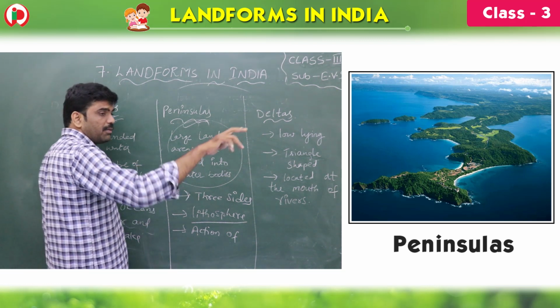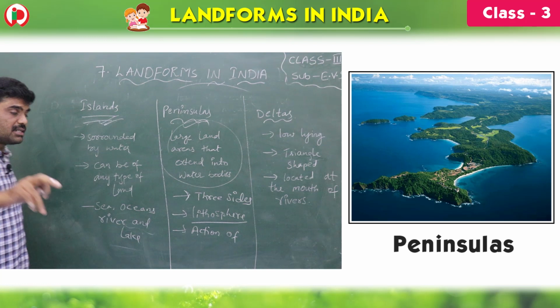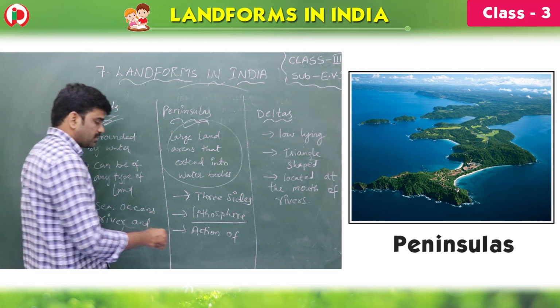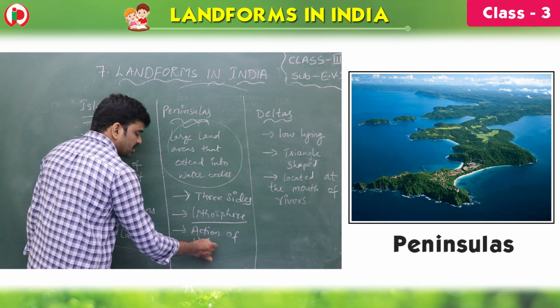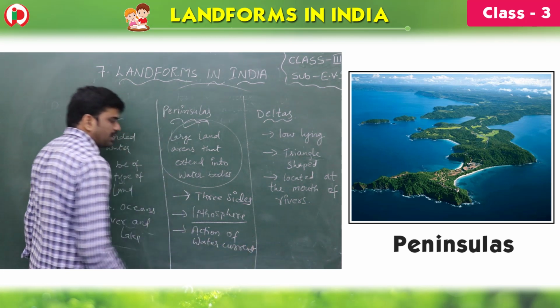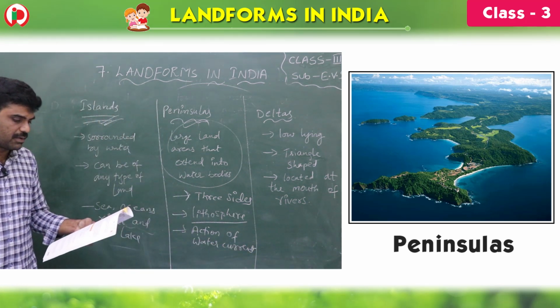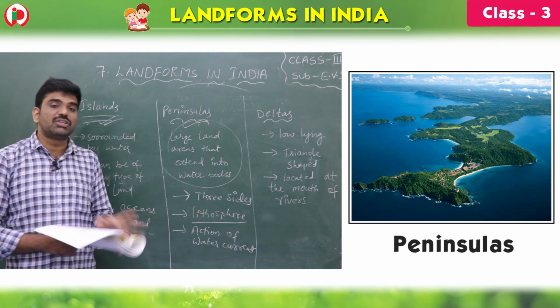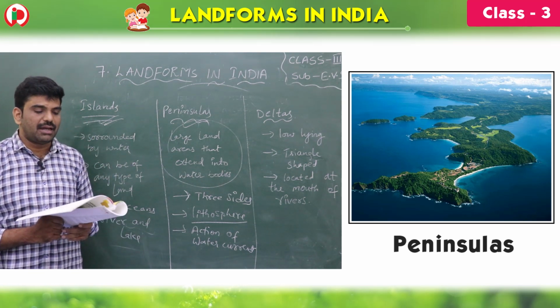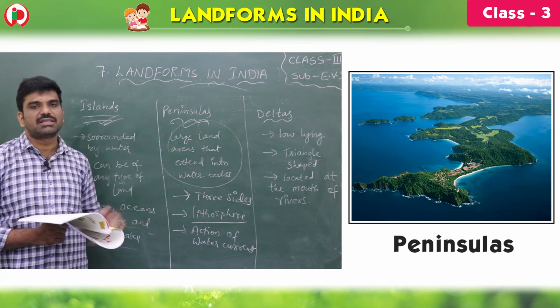It is surrounded by water on 3 sides, whereas islands are surrounded on all sides. So due to the movement of the lithosphere and action of water currents, peninsulas are formed.